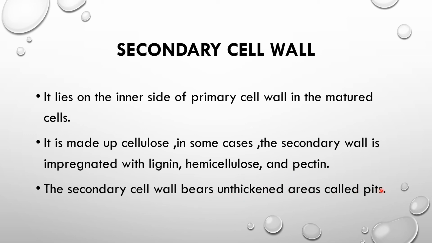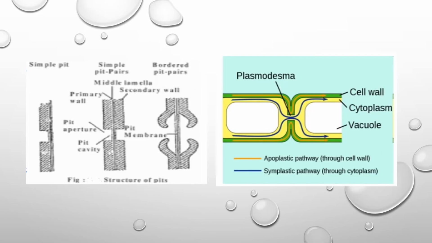So plasmodesmata are present in the primary cell wall and middle lamella, and the pits are present in the secondary cell wall. So here you can see the images of the plasmodesmata through which the transport of substances takes place from one cell to another, and these are the pits of the secondary cell wall.